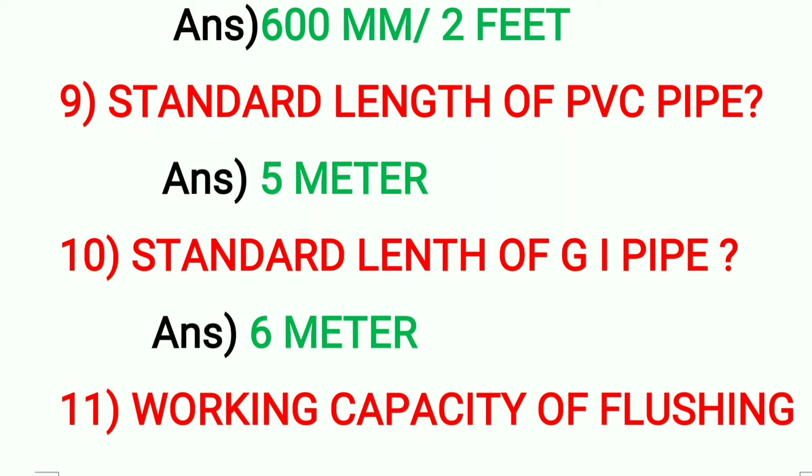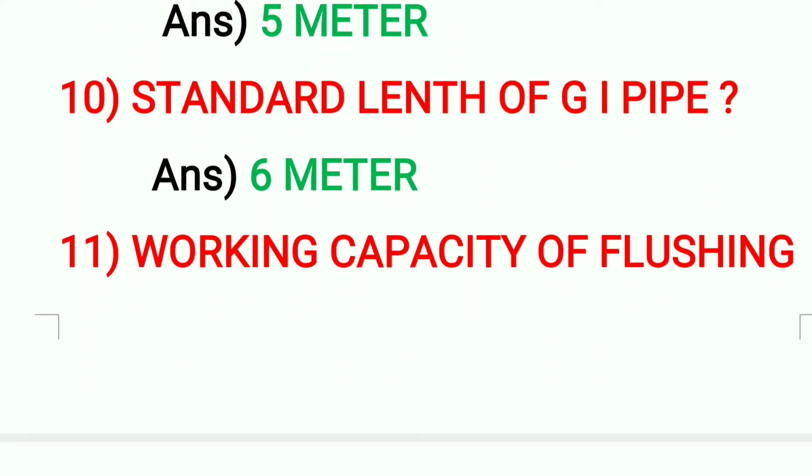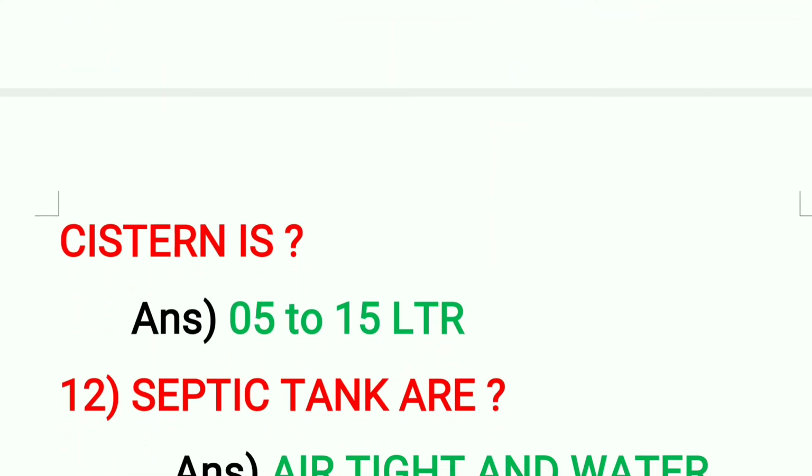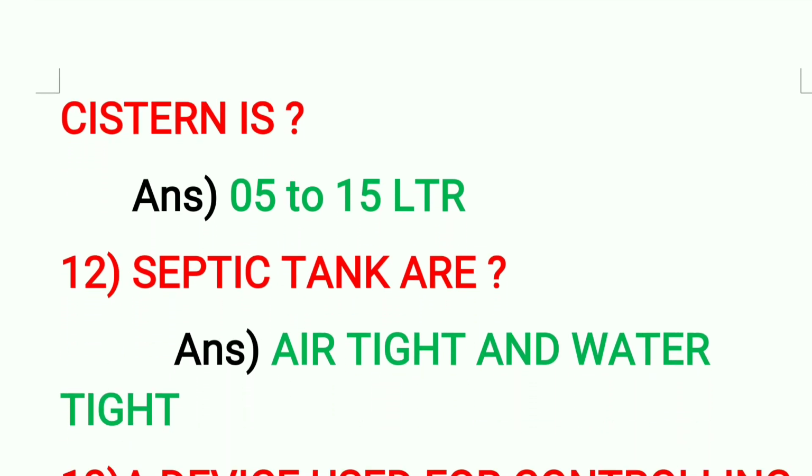In 11th question, working capacity of flushing cistern is, answer, 5 to 15 liters. 12th question: septic tanks are mentioned by airtight and watertight. Answer is airtight and watertight.